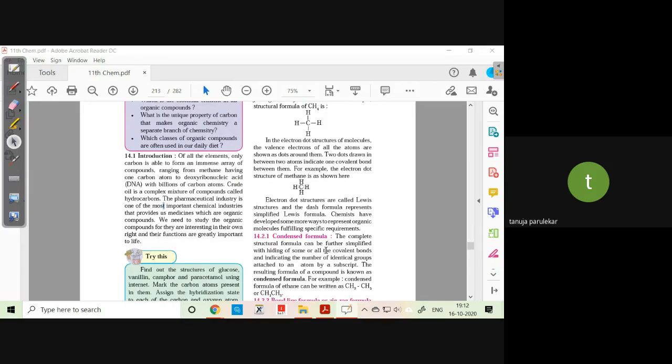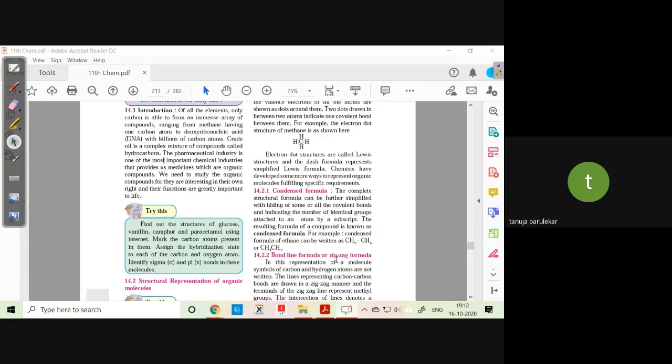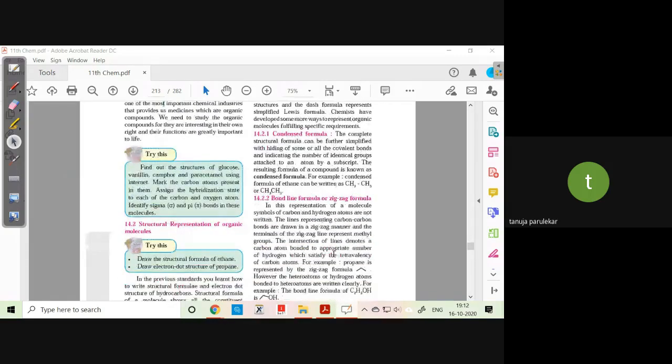I told you that you can put in a cross also instead of a dot for the other element. Say hydrogen, you can show it as a cross, and carbon, you can show it as a dot. Then next we went on to talk about the condensed formula. You told me that we can go to the molecular formula also. And then from here we talked about the zigzag line formula.